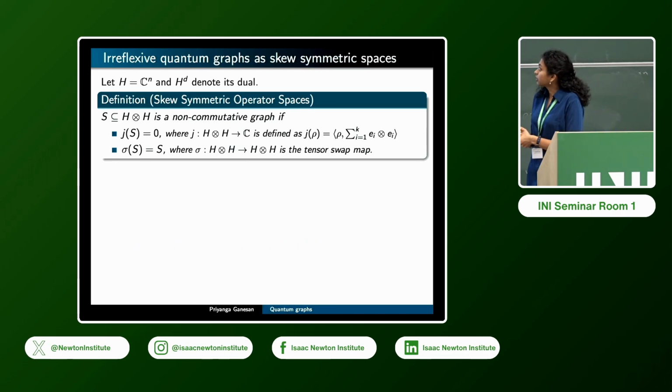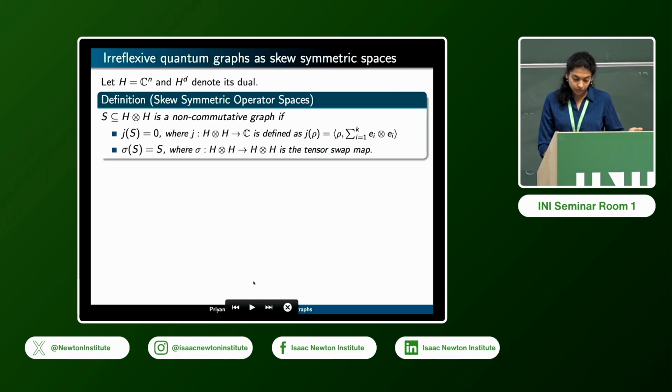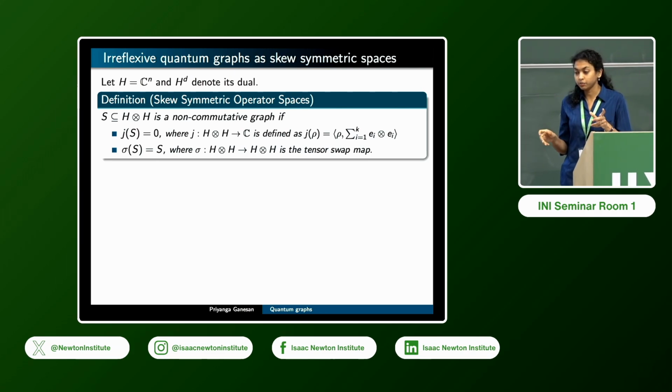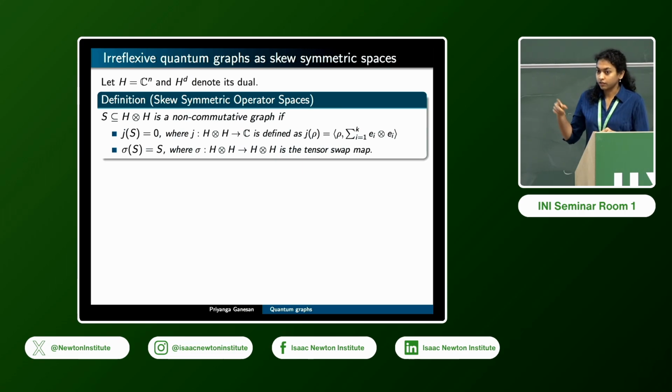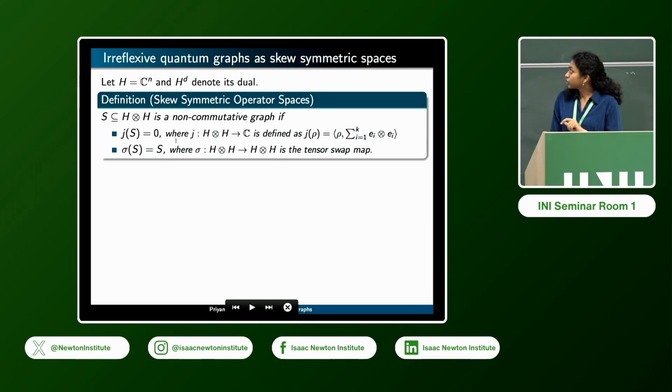Okay, the other version is that of skew-symmetric operator spaces. So this is very similar to what we saw earlier, but now this has been vectorized. And this is the irreflexive case in the sense that instead of looking at an operator system where you have the identity, you're looking at the version where you don't have loops on the graph. So you have the orthogonal version of that. So first of all, here the space itself is vectorized, so it's viewed as a subspace of H tensor H, which is playing the role of my vertex spaces.